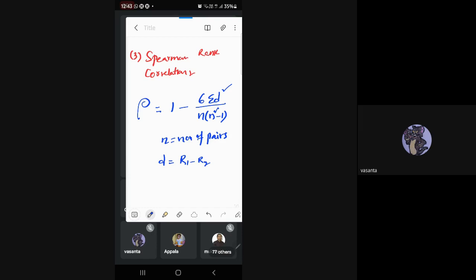Sir, R1 R2 are ranks? R1 is the ranks of the first variable and R2 is the ranks of the second variable. Now I will explain this with an example. Just a minute. So I'm taking an example.